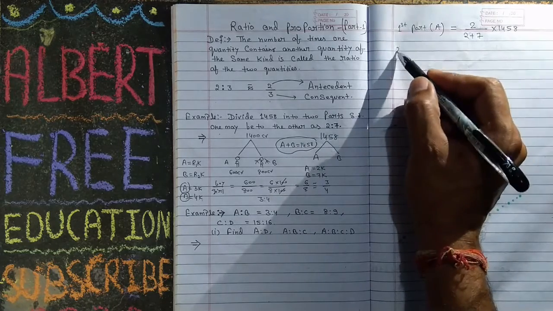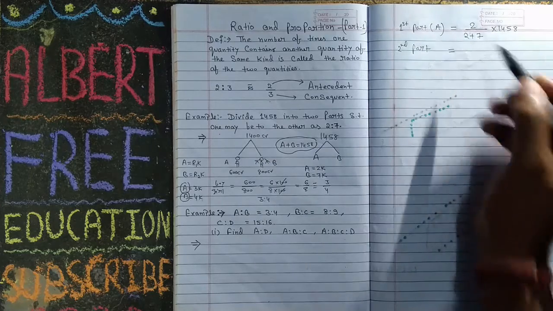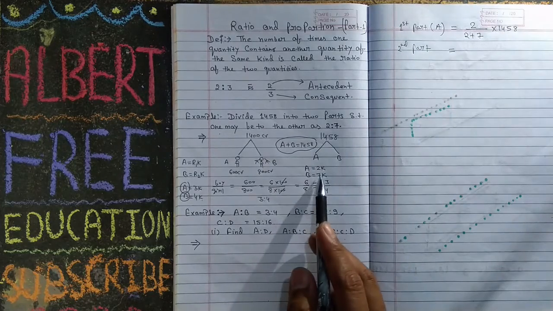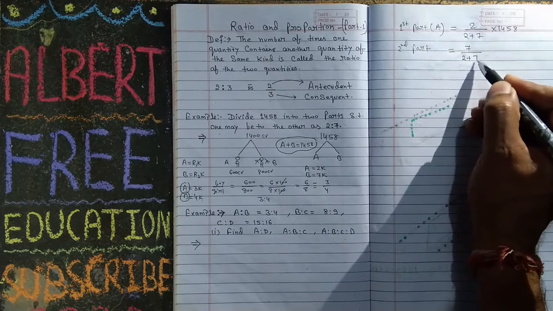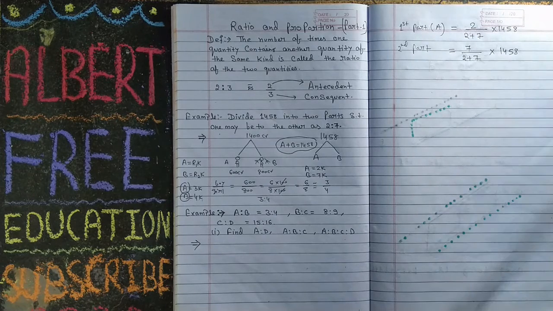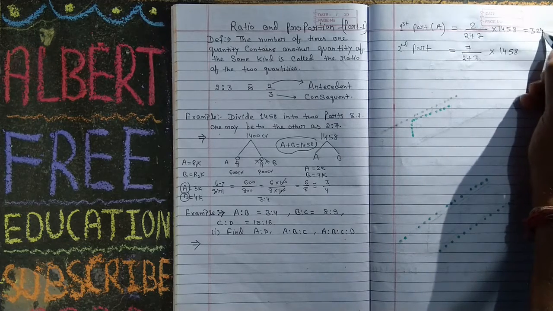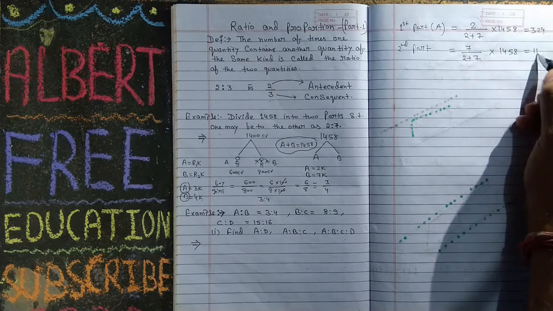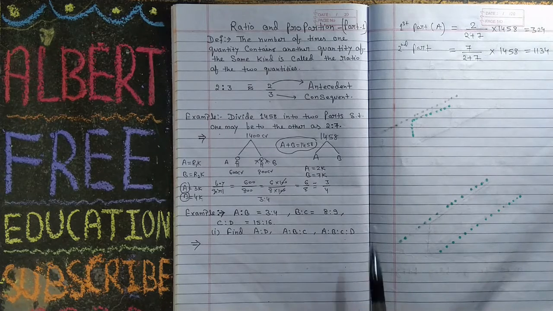The second part is equal to your second ratio, that is 7, upon 2 plus 7, the sum of the ratio, into your money. If you solve, you will get the first value, that is 324. We have already solved 1134. This is the way to find it. Today we will give you many tricks in this lecture.